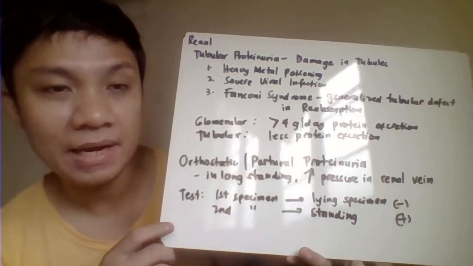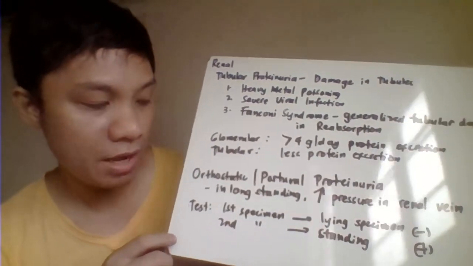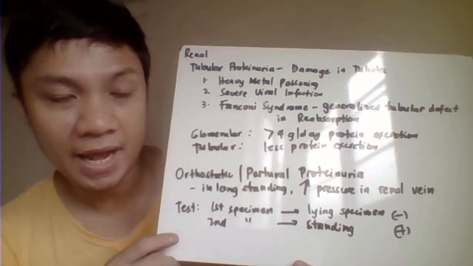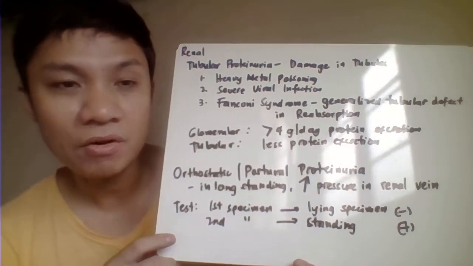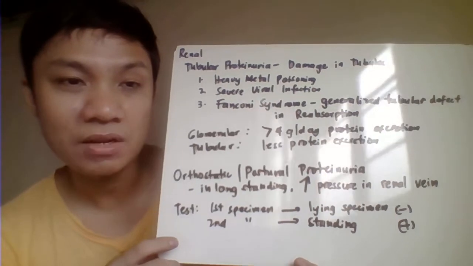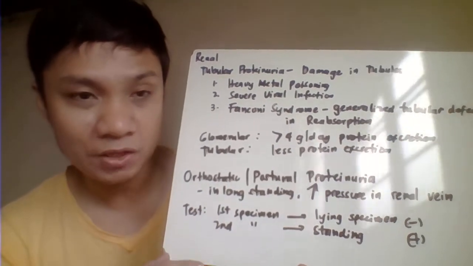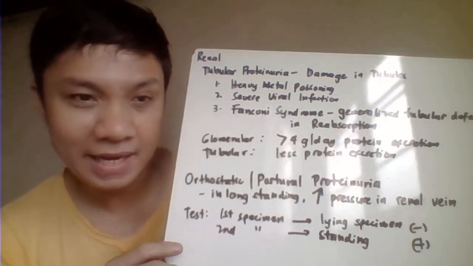Okay, another one related to your renal proteinuria, we have your orthostatic or your postural proteinuria. So, this is the type of proteinuria that's being experienced when you are having a very long-standing position. Like mga sales lady.